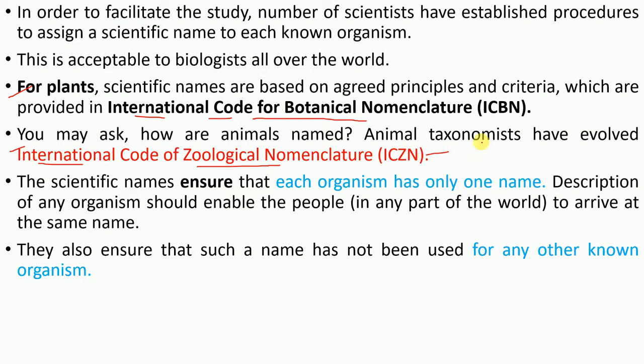The scientists of these institutes ensure that each organism has only one name, and that the name has not been used for any other organism.